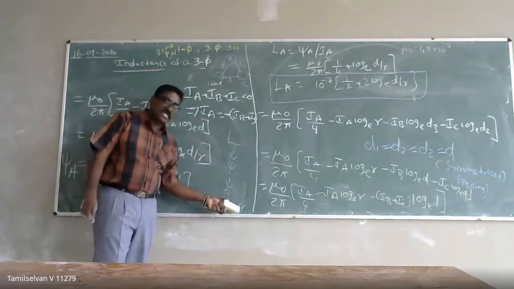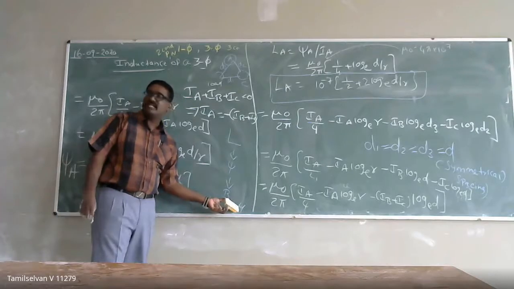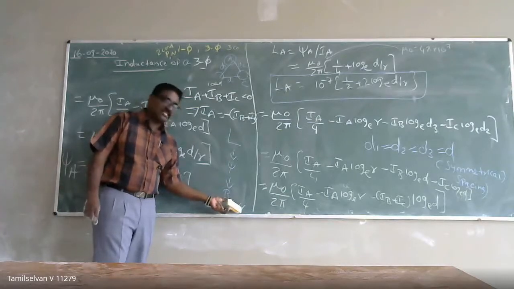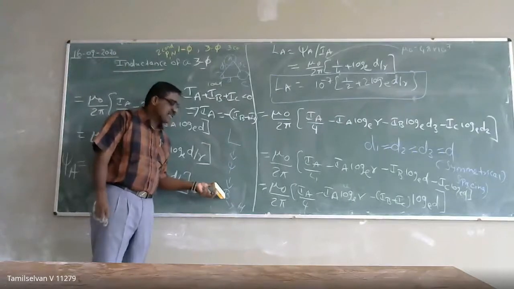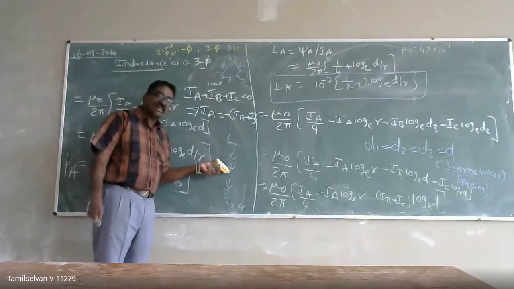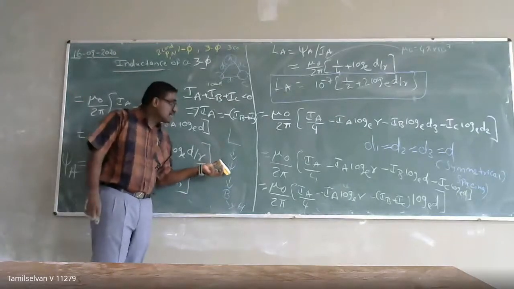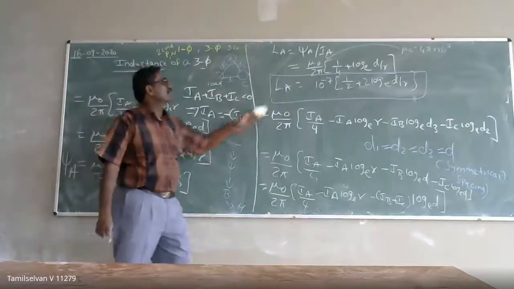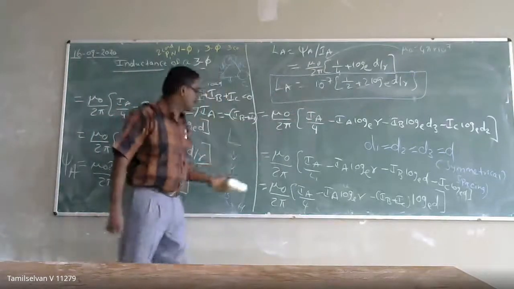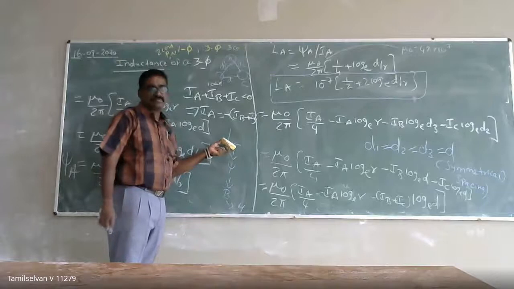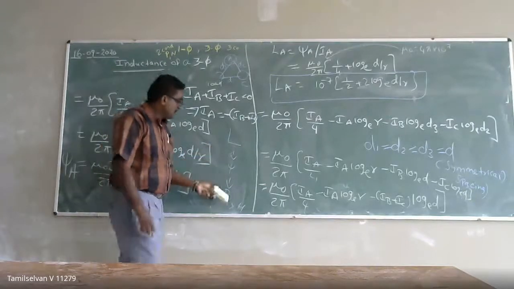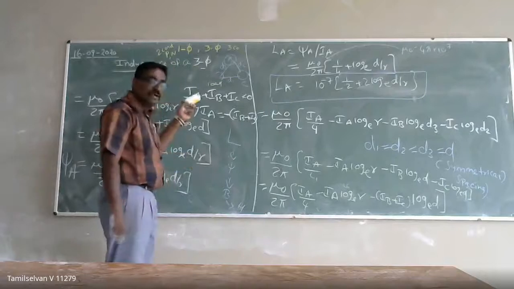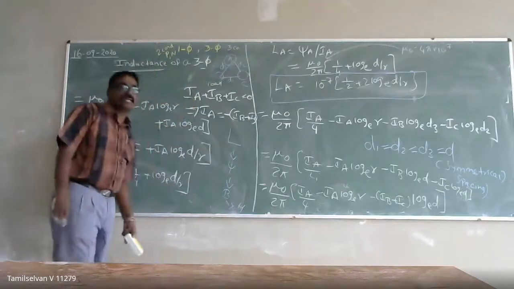In that, what did we do first? We calculated the magnetic field intensity. Using that, we calculated the magnetic flux density. After calculating the flux density, we calculated the flux linkage. Once the flux linkage is calculated, we calculated the inductance. Why? Because flux linkage per unit ampere of current is called inductance. This is what we saw first, and based on it we are calculating the inductance of our transmission line.